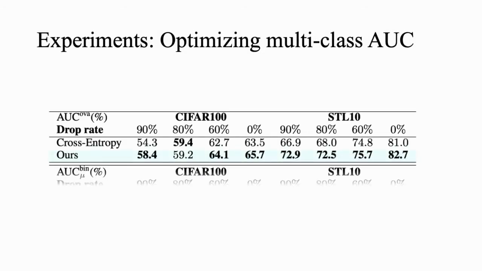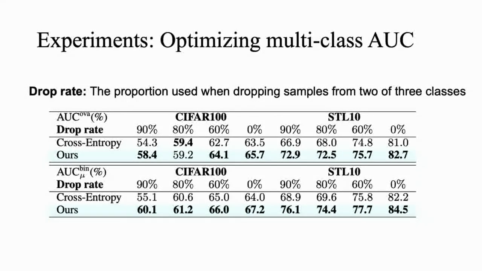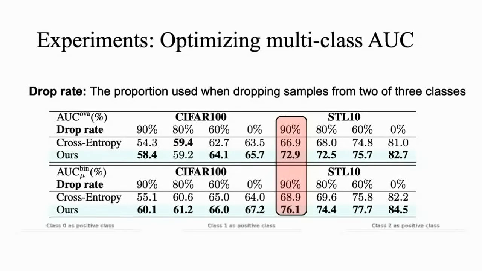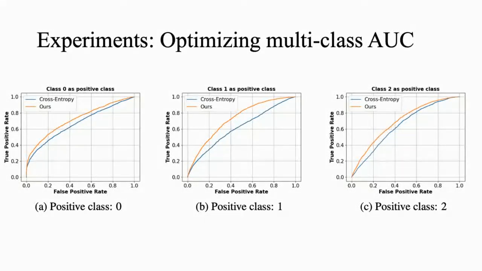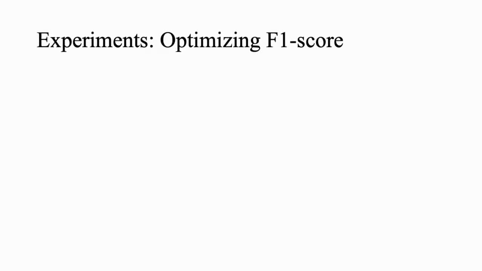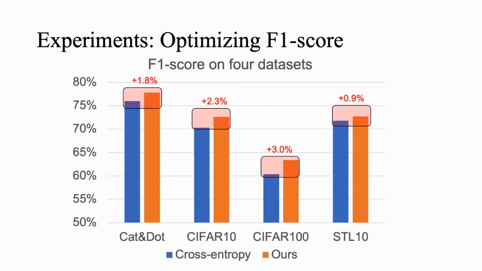Our approach also enables optimizing multi-class AUC. AUC OVA and AUC mu here are 2 different ways of computing multi-class AUC. We take the 90% drop rate on STL10 as an example and plot the AUC curves treating different classes as positive. We can see from this plot that our method performs better than optimizing cross-entropy loss in a manner that is stable. The next experiment optimizes the F1 score. We can see that our method also outperforms cross-entropy loss on these 4 datasets.